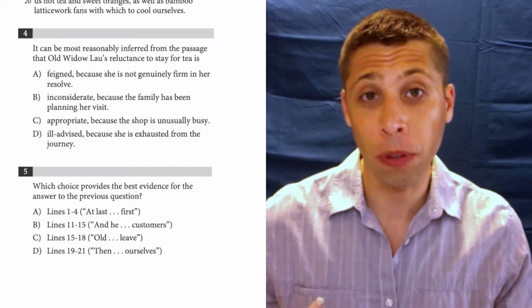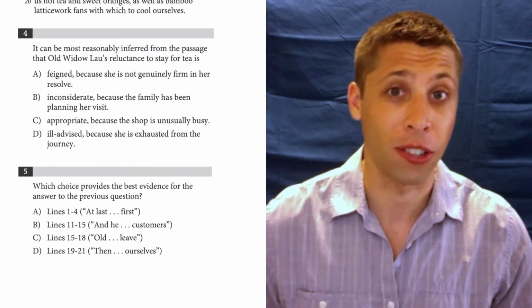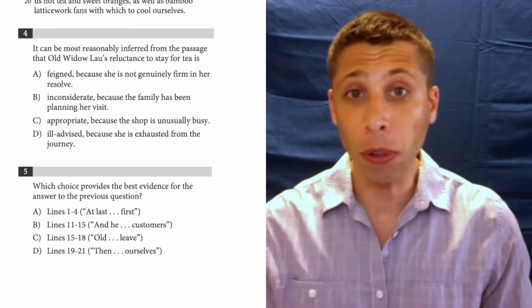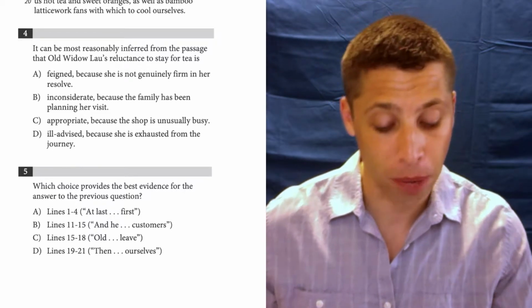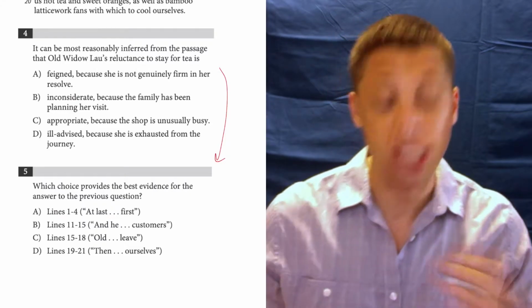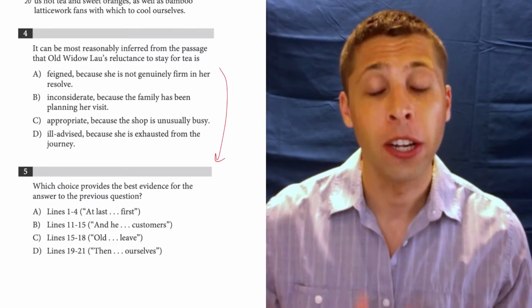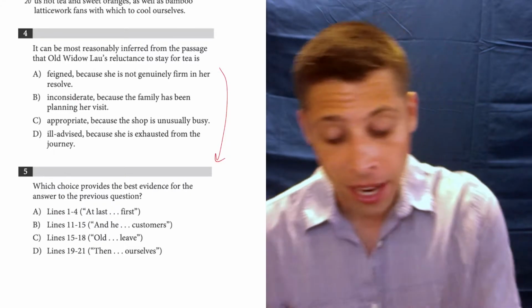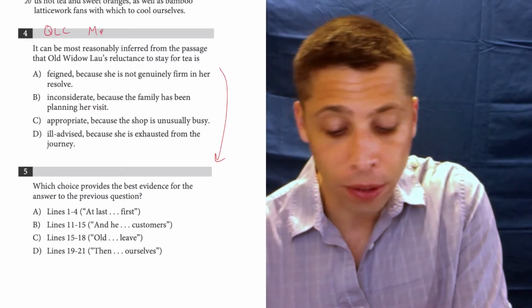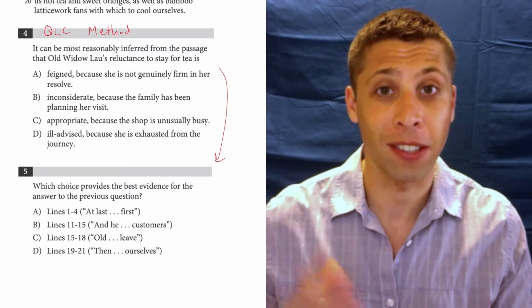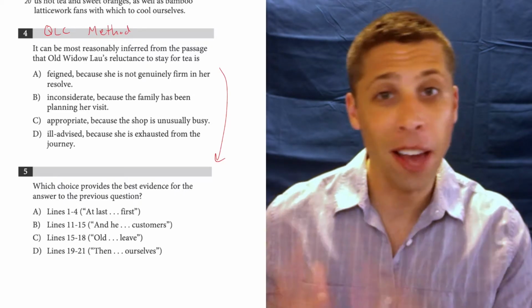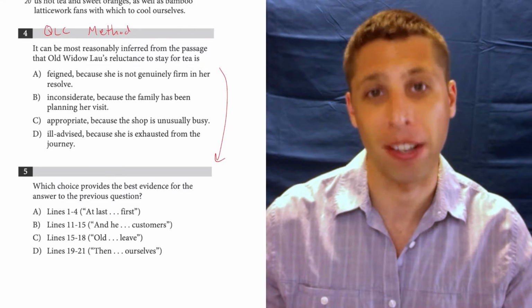So numbers 4 and 5 are, for most people, going to be the first questions that they can do. And even number 4 at first looks like another question we might have to skip because there's no line reference, but if we then go to number 5, we see actually this is an evidence pair, so we can answer these questions. And when we do that, we always want to follow the QLC method, and we want to make sure we have a good sense of what we're looking for in the lines, then what the lines say, and then we can match them with the choices.